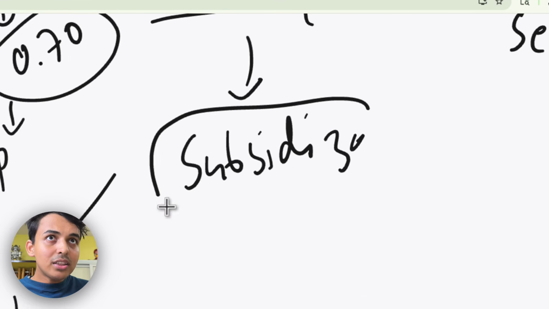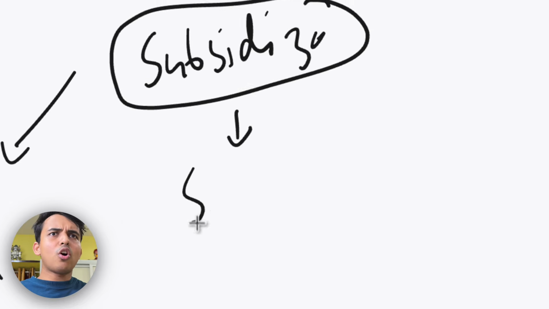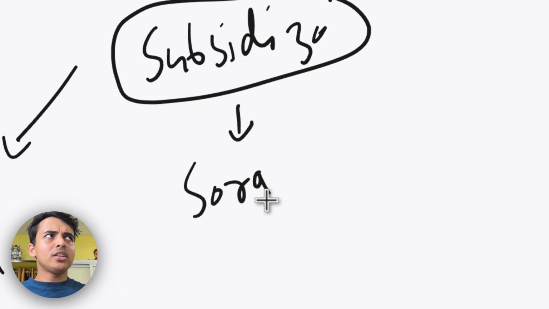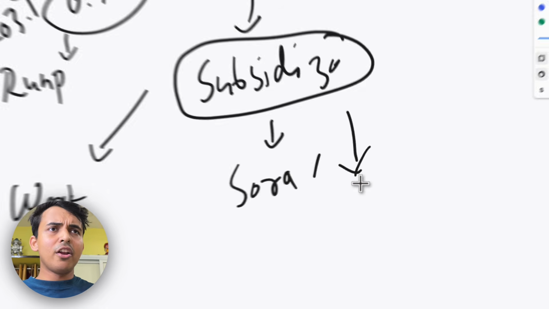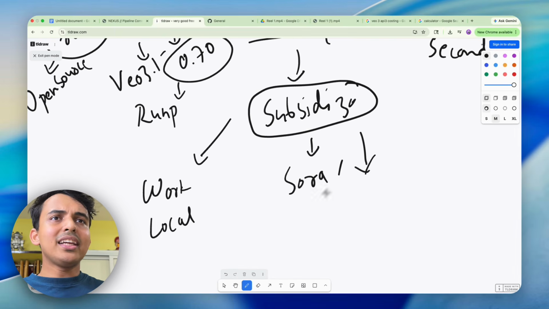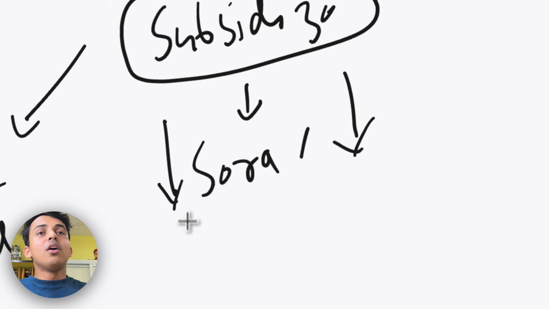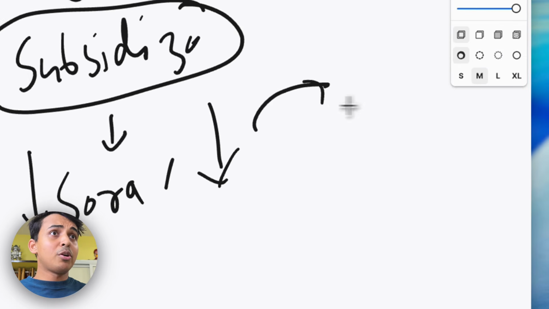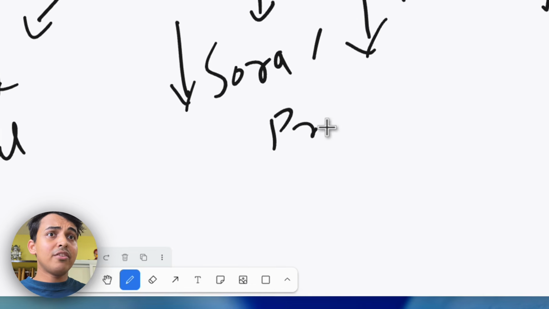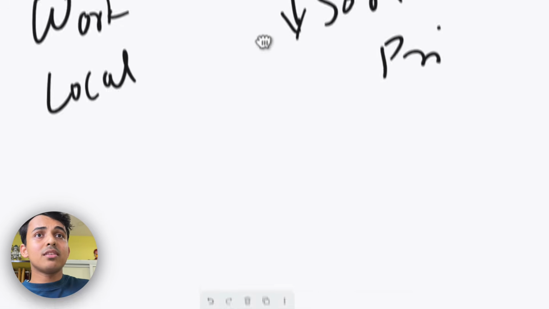Because when this subsidization ends, you saw what happened with Sora. Sora is gone for the same reason. They're losing a ridiculous amount of money, hundreds of millions of dollars, and they can't justify it, so they have to unfortunately shut it down. Either they shut it down, or they put pressure on you by increasing the pricing and everything. That will hurt your business workflows.